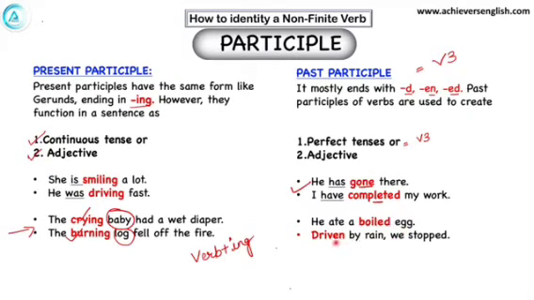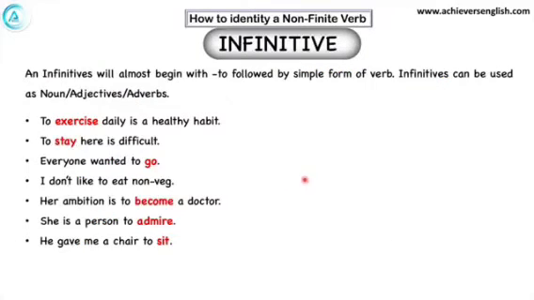So past participle does two functions. First, it is used in perfect tenses, and second, it is used as adjective. Now let us see what the infinitives are. Infinitive is easiest to learn because they begin with to plus verb. They work in the sentence as a noun, adjective or adverb.